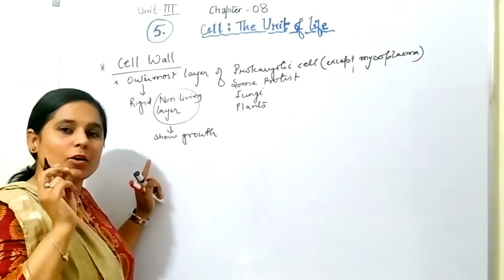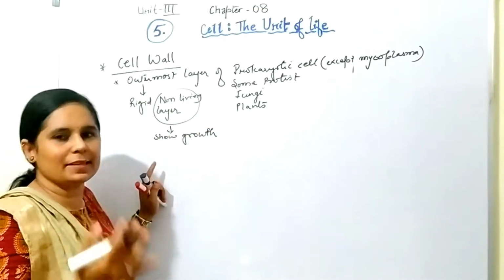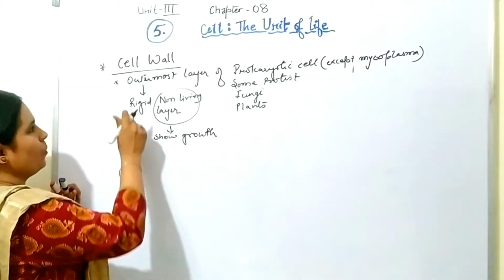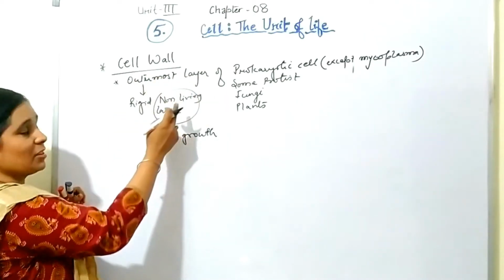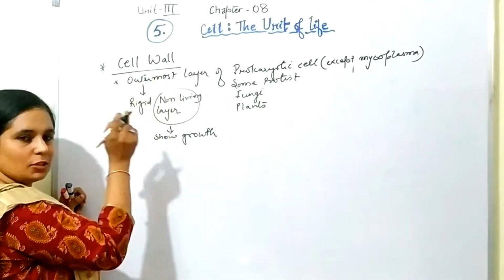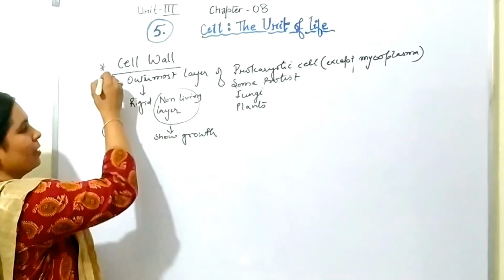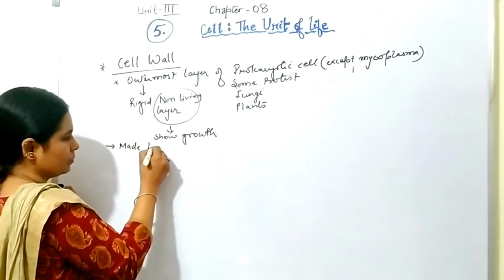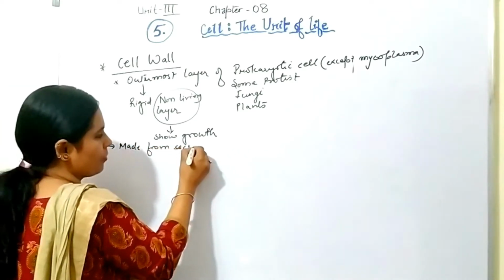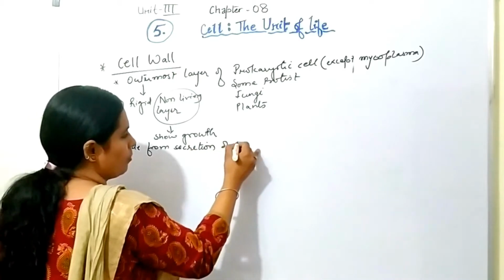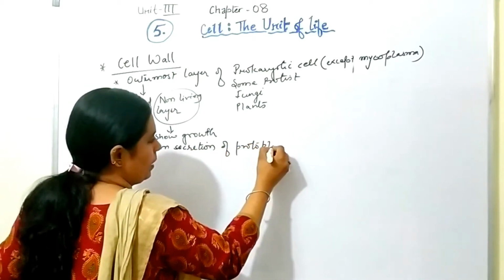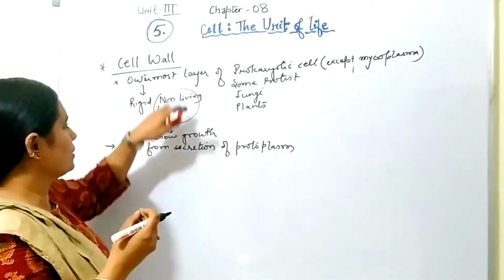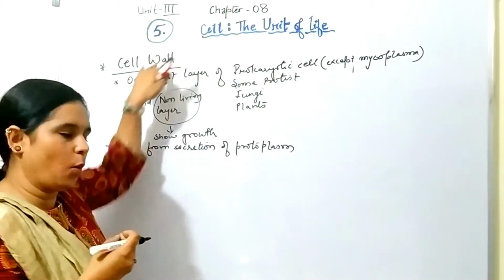What this growth means and how it happens, that I will tell you in this same lecture, but in later part. So outermost layer rigid, which is non-living layer but still shows growth, and this cell wall is made from secretion of protoplasm. So protoplasm जो secrete करता है, that makes the outermost layer, that is cell wall.